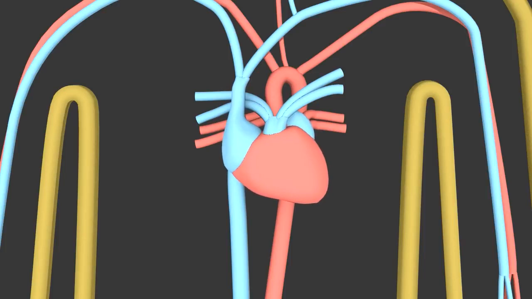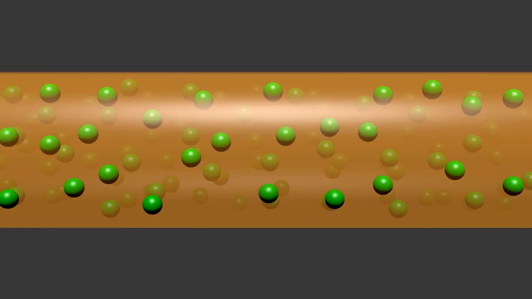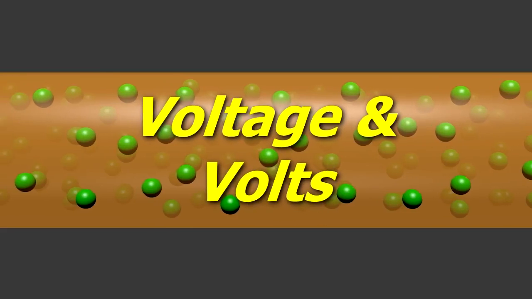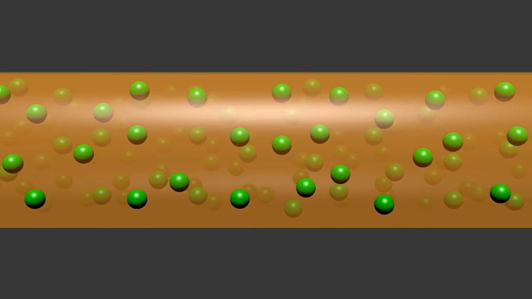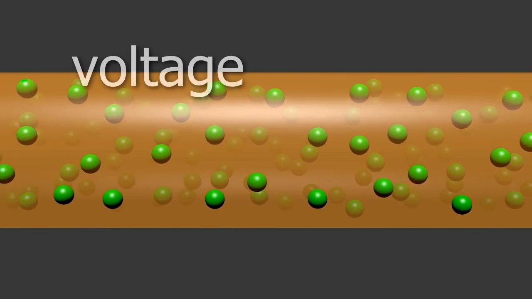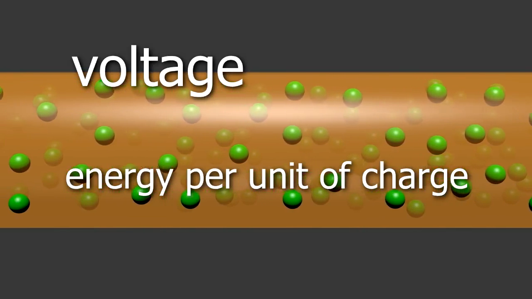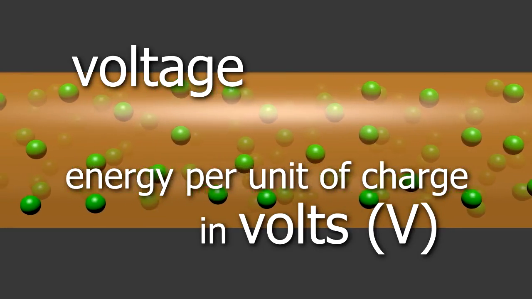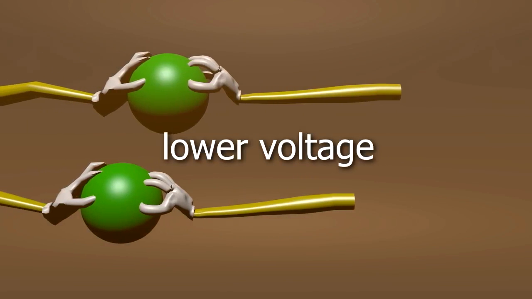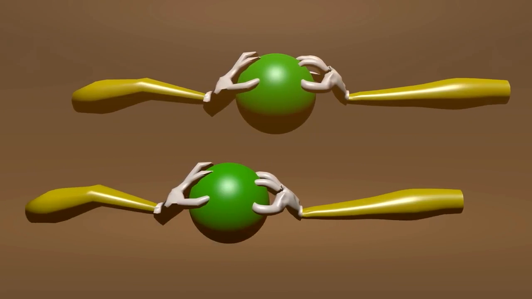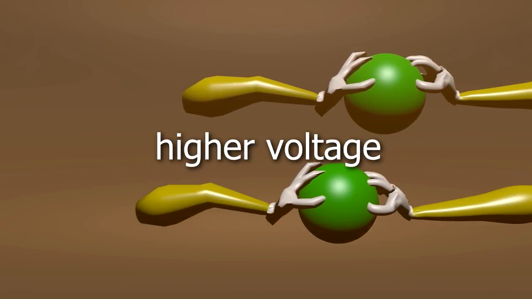So far, it does look like it's the amps that kill you. But current doesn't move on its own. That's where voltage comes in. The current needs energy in order to move, and it's the voltage that supplies that energy. Voltage can be defined as the amount of energy for each unit of charge. The volt is just a unit for voltage. A little energy applied to each charge would mean a lower voltage, and a lot of energy applied to each charge would mean a higher voltage.